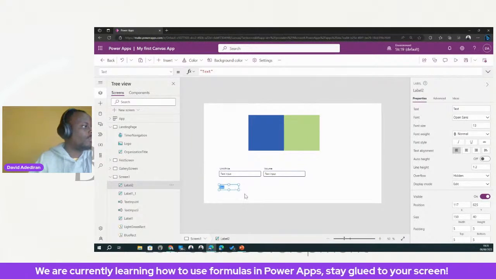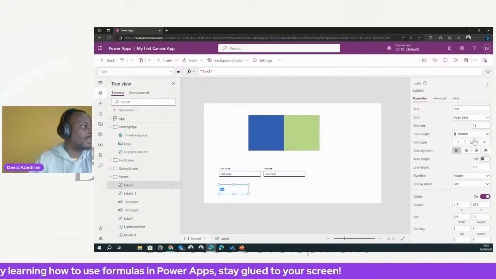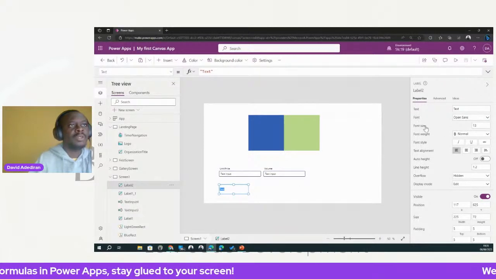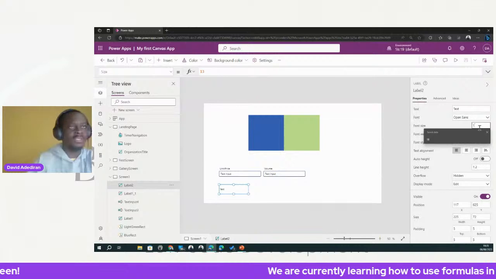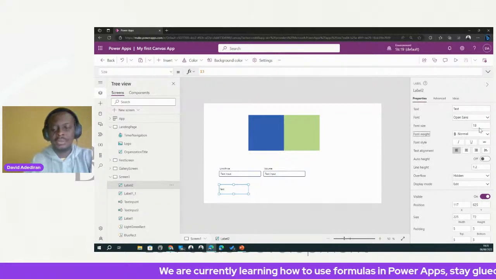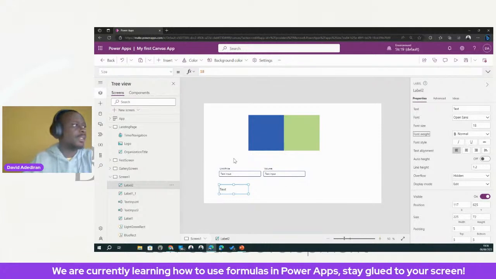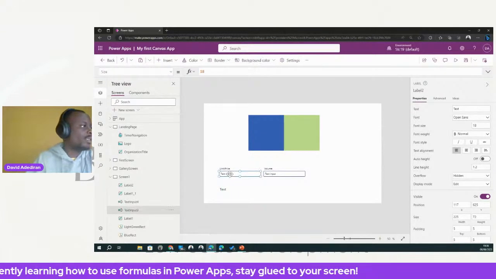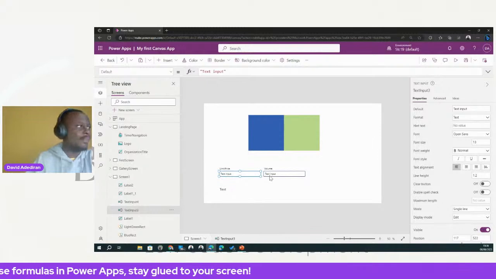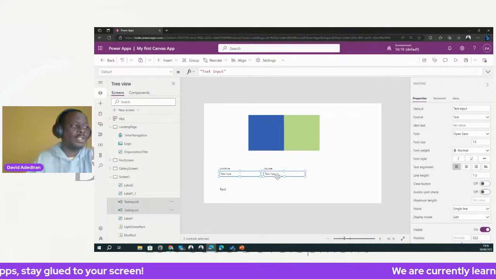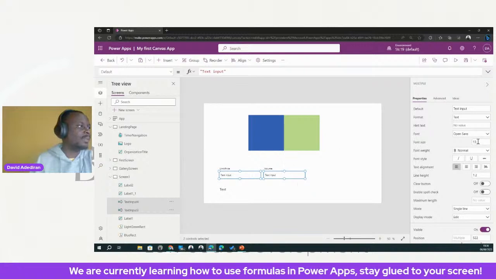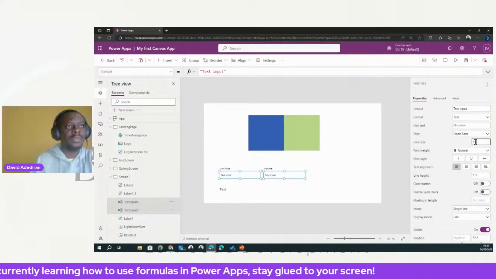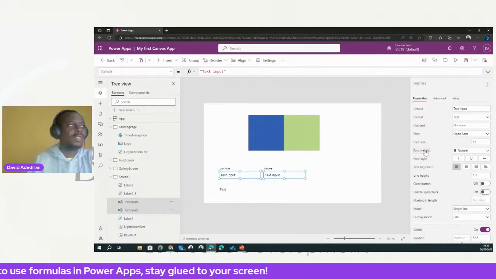Okay, so bigger. By the way, if you want to change the size of the text, there's what they call the font size. Just change it to maybe 18. Again, I mentioned that you can select two controls at the same time and adjust their properties, as long as those properties are common to each other, right? So I want to make them a bit bigger and the font size to be 18 also. So it's big, right? Okay.